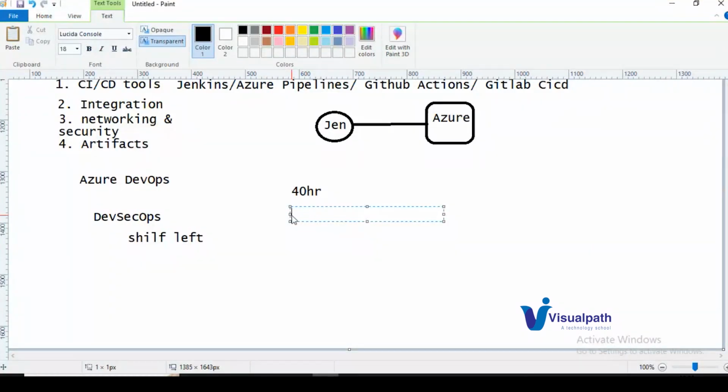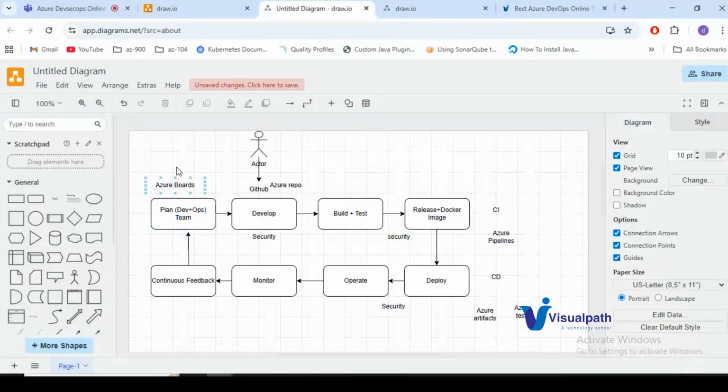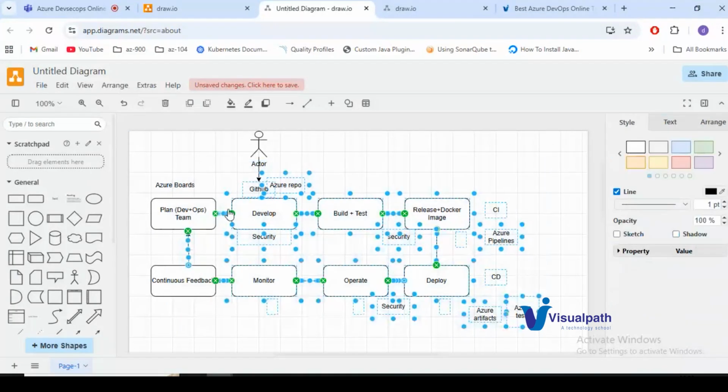The end-to-end project is to deploy your application from scratch to Azure resources with the help of DevOps plus DevSecOps as well. This is what we are trying to achieve at the end, with a real-time project.